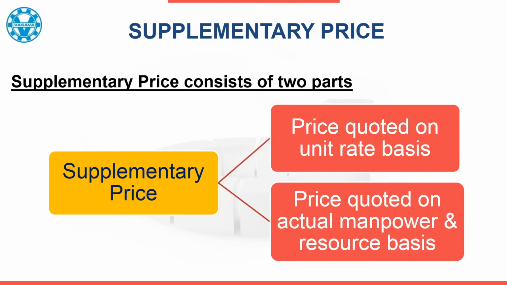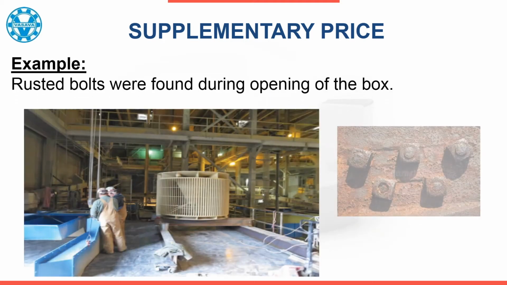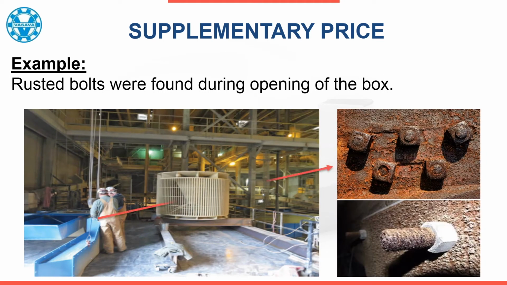Let us elaborate this with an example. During the separator upgradation work, while opening a box of supplied machineries, it was found that the bolts were rusted and badly jammed. It takes a reasonable consumption of manpower in making the bolts thread-free. This activity has emerged due to a reason which is not attributable to the contractor. However, this can't be quoted during tender stage, because man-hours of such activity can't be pre-estimated. Therefore such activity will be covered under supplementary price manpower engaged basis. However, the contractor shouldn't refuse the work, because the work is coming under the battery limit of his work.